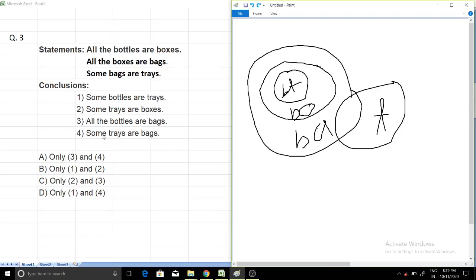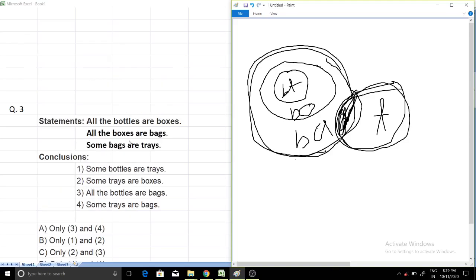Now option number 4, some trays are bag. For this to be true, there should be an intersection between trays and bag. Is there? So let me see. Tray is this part and bag is this bigger circle. Is there any intersection between this and this? Yes, this part is the intersection between both. So I think option number 4 is also true. So 3 and 4, which is A, only 3 and 4.